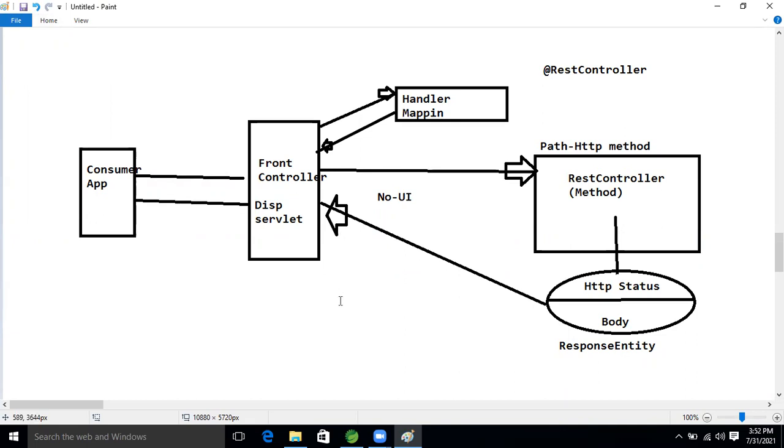View resolver is there, right? Yes, view resolver. But here, is view resolver there? No, not there. So okay, guys, here the response body is used.